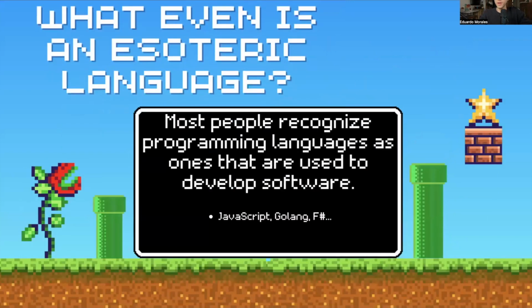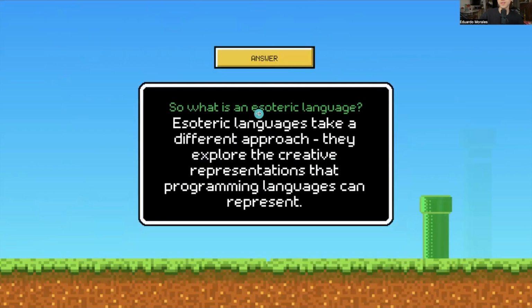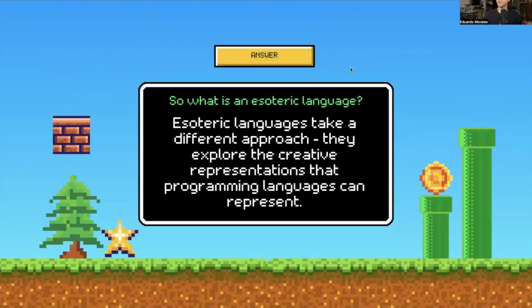Most people are familiar with what a regular language is. A lot of businesses use it to provide value for their business. We have some good examples like JavaScript, Golang, F Sharp, some that we have seen in our class. They are, if you're a programmer, at least a bit easy to pick up. However, esoteric languages take a completely different approach. They're more supposed to represent an artistic approach to what a programming language can either do or look like.